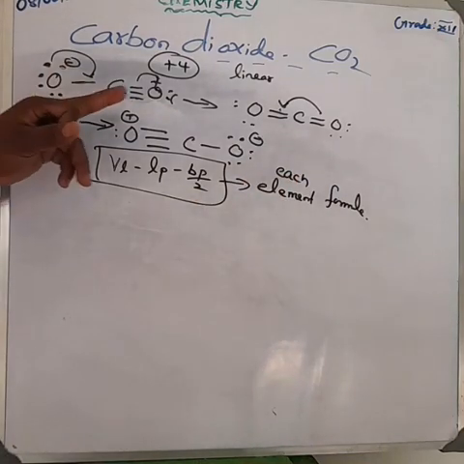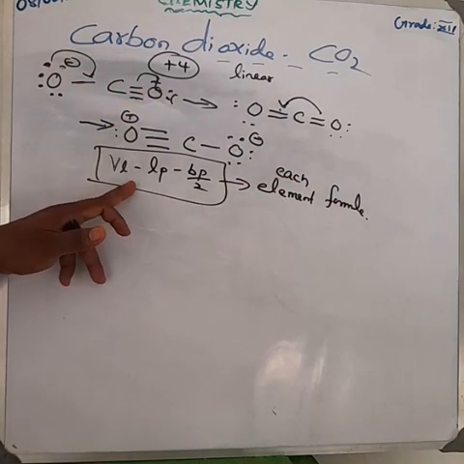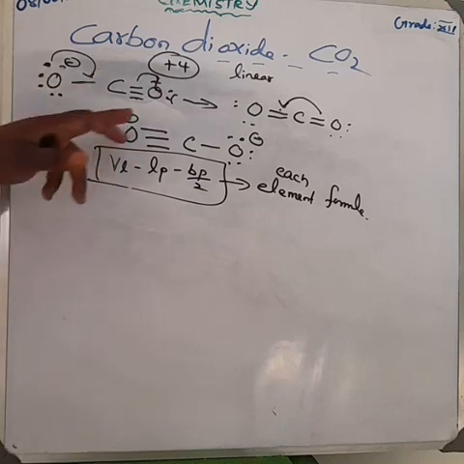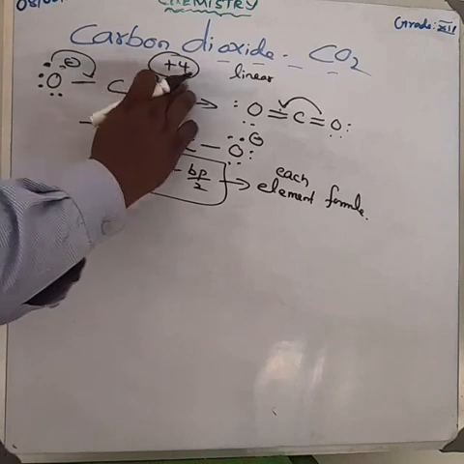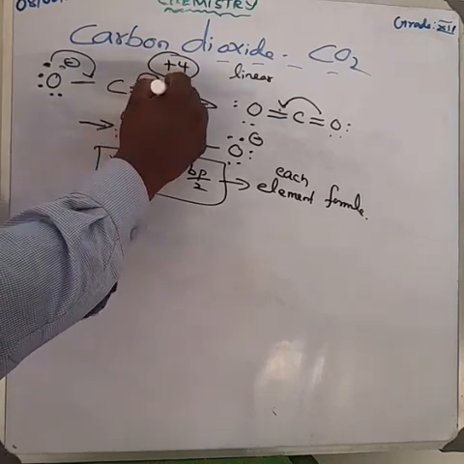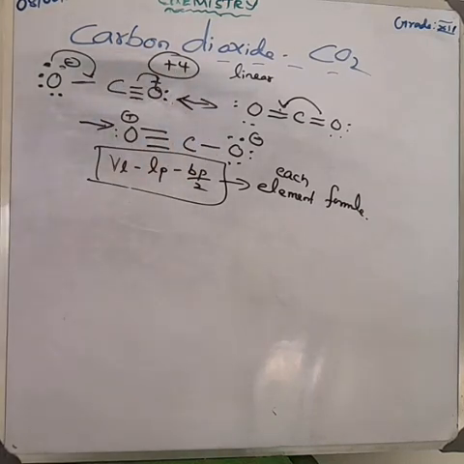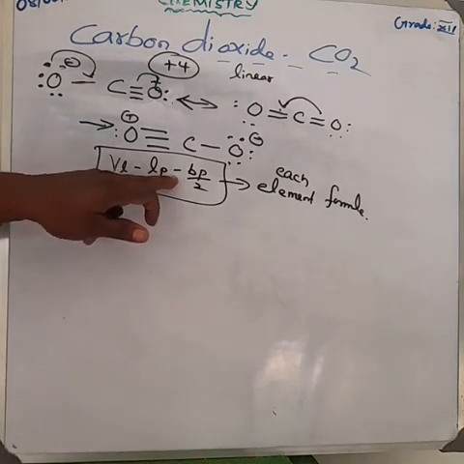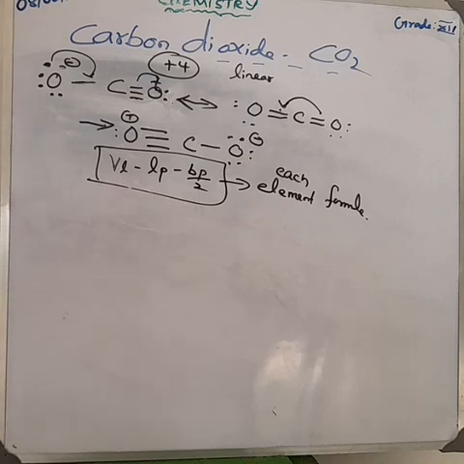When you find the charge of oxygen you use this formula, when you find the carbon charge you use this formula, and for the next oxygen also you use this formula.